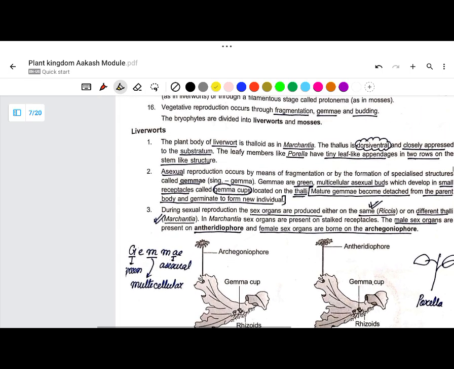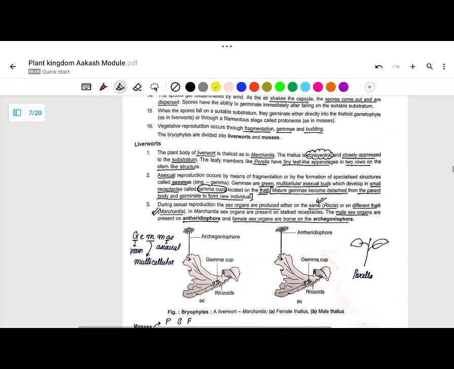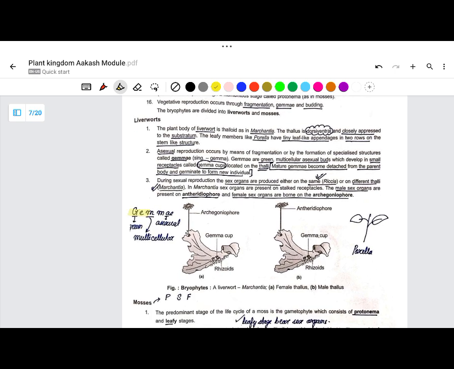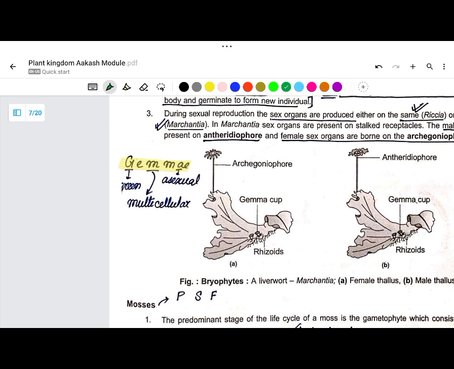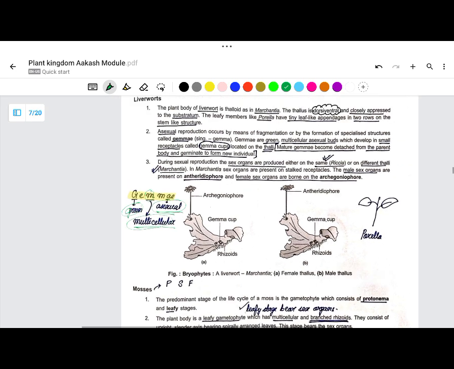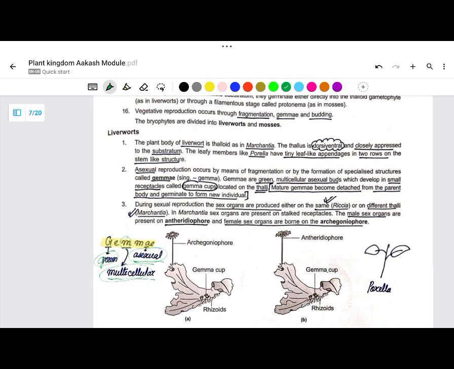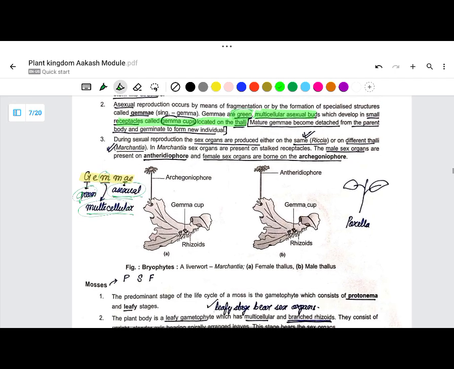Now, how to remember gemma? Gemma cups are there in bryophytes. See, G stands for green, M for multicellular, asexual. So gemma are green multicellular asexual buds. Gemma are green multicellular asexual buds which develop in receptacles called gemma cups located in the thalli. Right.